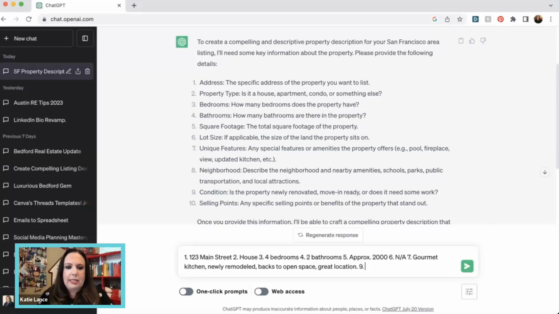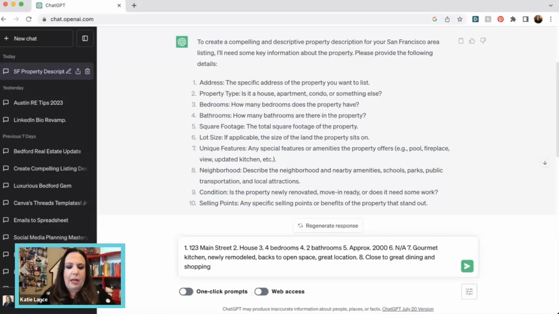Number 8 says neighborhood, close to great dining and shopping. All right, we'll keep it really simple. Number 9, condition. We're going to put newly remodeled. So this takes a little bit of time, right, to put this all in, but this is going to help. Number 10, selling points. This is move in ready, great condition.